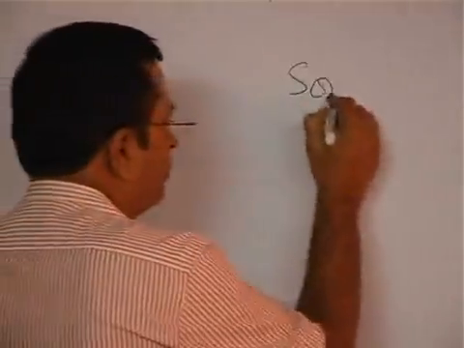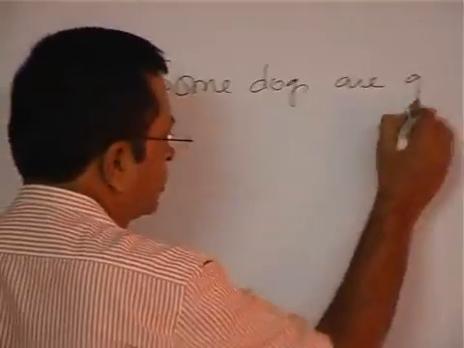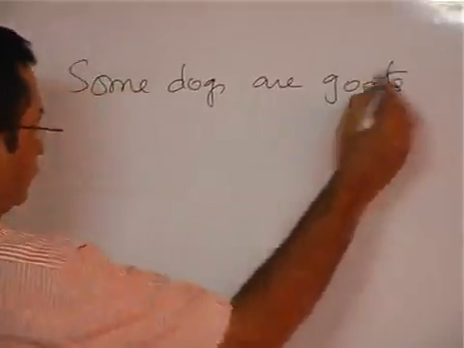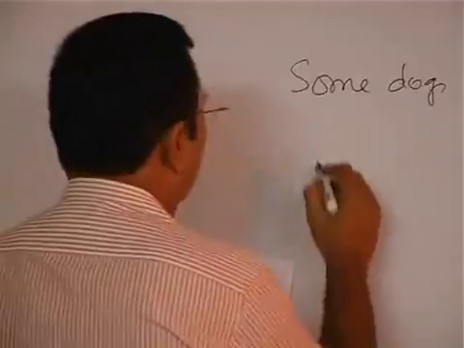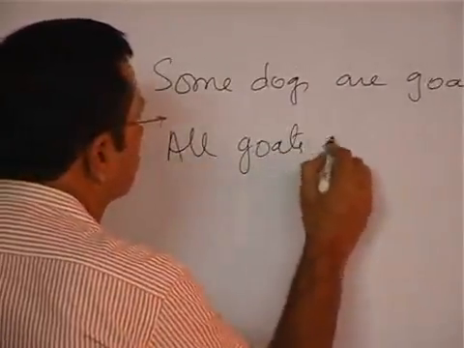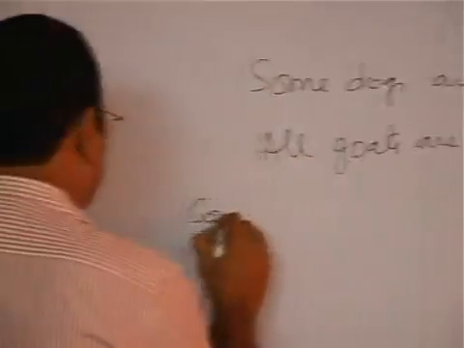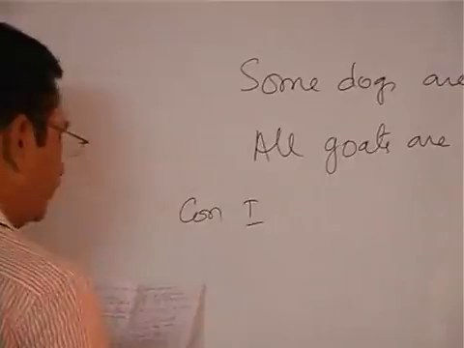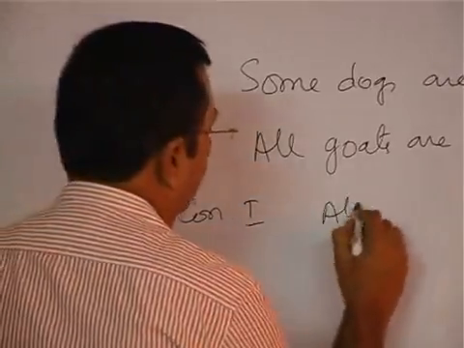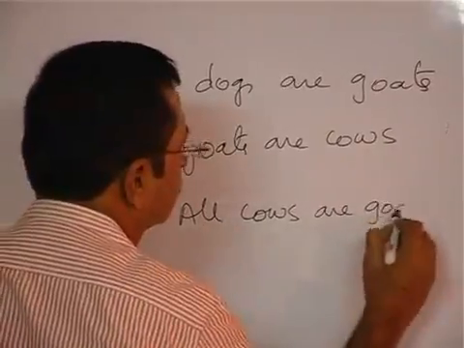For example, some dogs are goats. All goats are cows. Conclusion 1: all cows are goats.